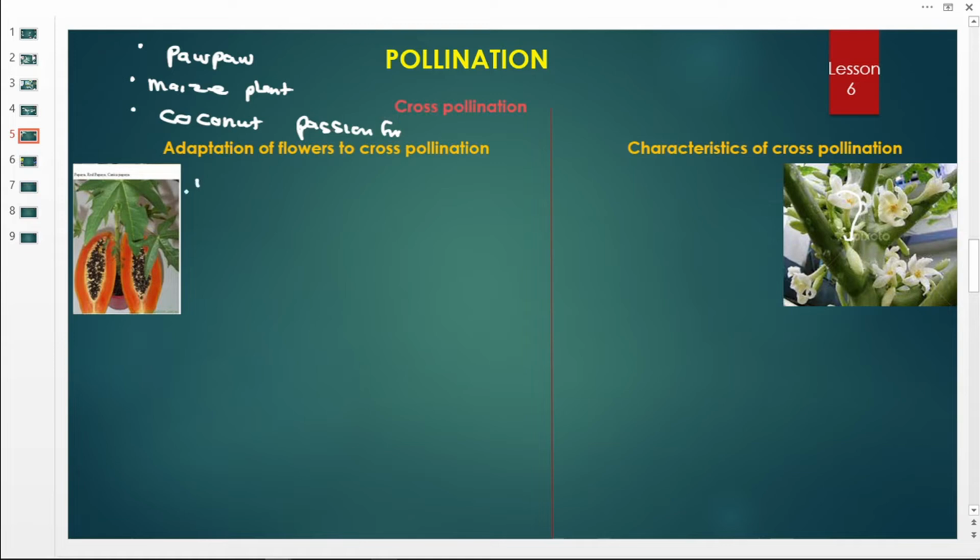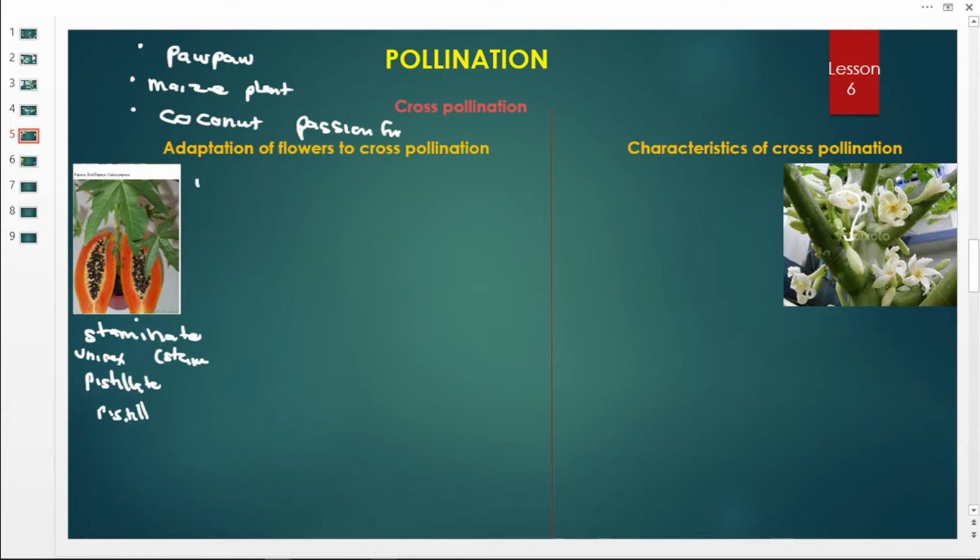Adaptation number 1, we are going to depend on this purple plant. When you look at the purple plants, we have the staminate plant and the pistillate plant. Staminate, a new word, means this plant has only the stamen, and pistillate has only the pistil, meaning that these flowers are unisexual. They have only one reproductive organ: staminate has only the male part, the pistillate has only the female part.